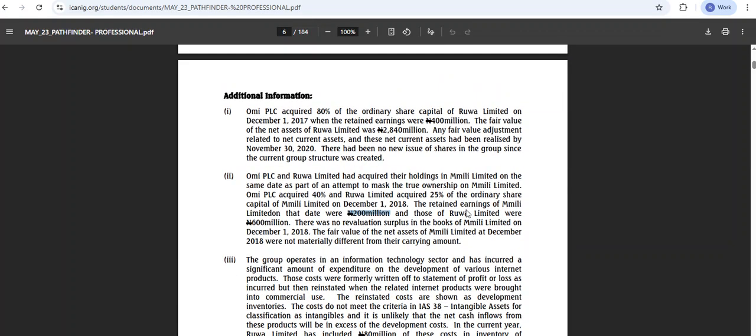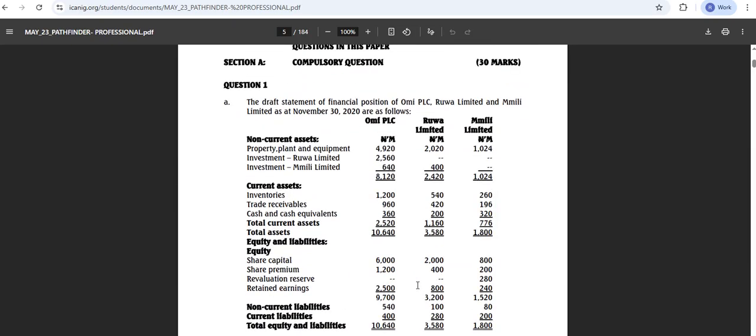Hello? How much did we pay? Yes, sir, I think it's the investment. How much investment did we pay in Rua Limited? 2,560 million. It's not in the additional information, right? Then that means we can see it here. Investment in Rua is here, 2,560 million. It was what we paid. So we paid 2,560 million for Rua. And for Omi to Emiri, how much did we pay? We paid 640, right? 640.